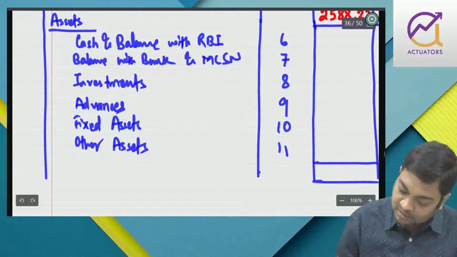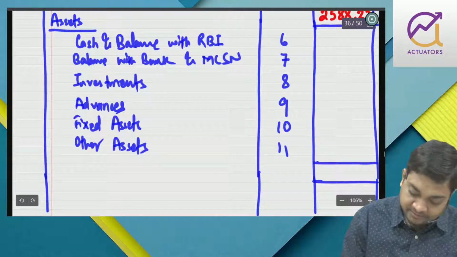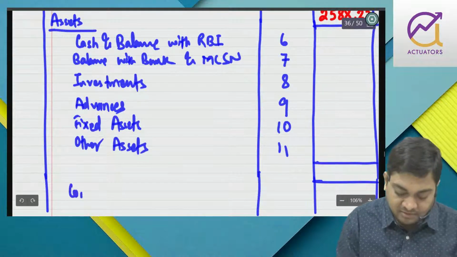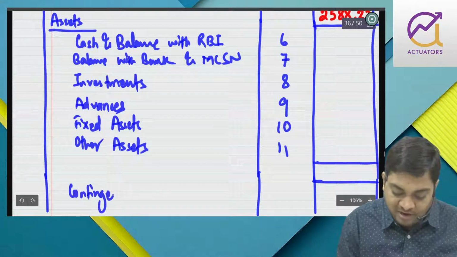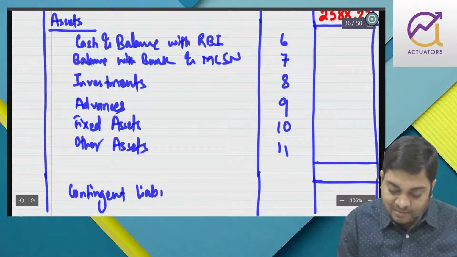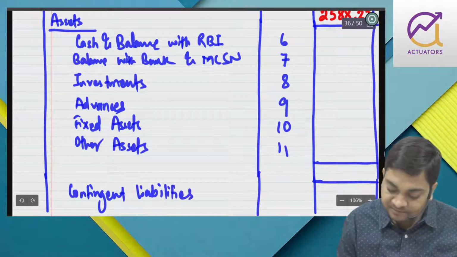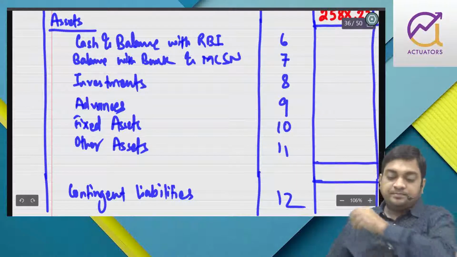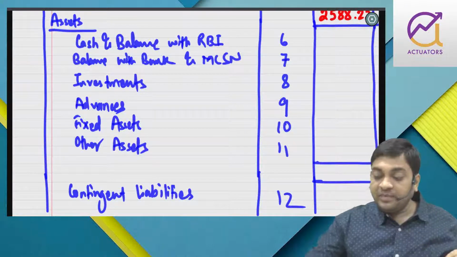So this is the total. And don't forget, we have the off balance sheet item, that is contingent liabilities, contingencies, schedule 12. Right?